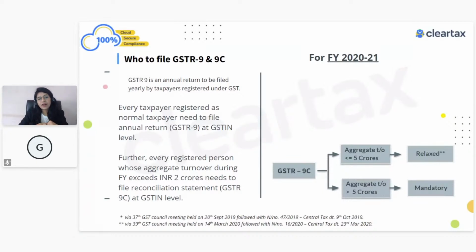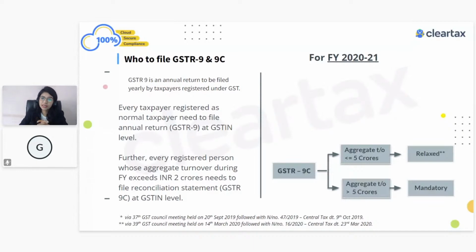If you had asked me in general, I would have said every regular taxpayer has to file GSTR-9. But now we are focused on FY 2021. If your turnover is up to 2 crore, it's optional for you. You may choose to go ahead and file your 9, but if you don't want to file, you can skip it. It's not mandatory. But if your turnover is more than 2 crore, you are mandatorily required to file this GSTR-9.